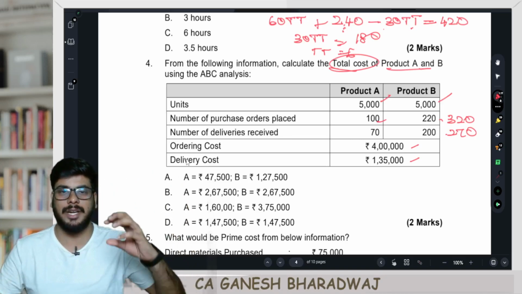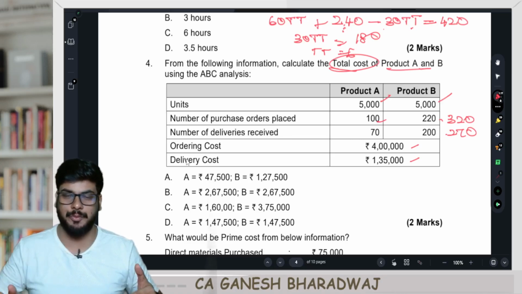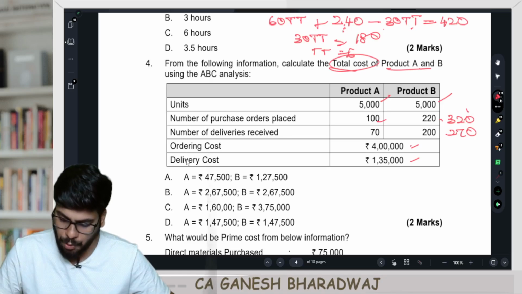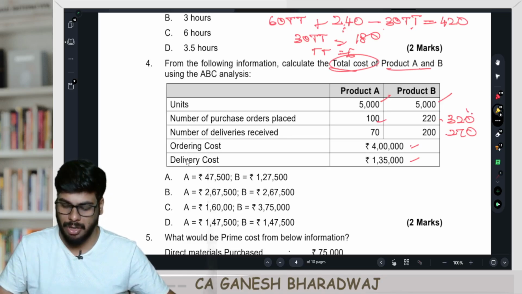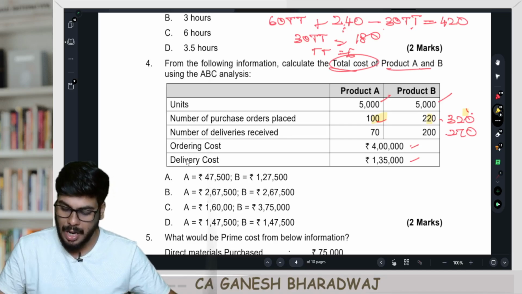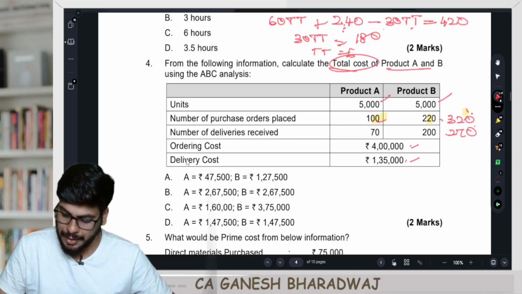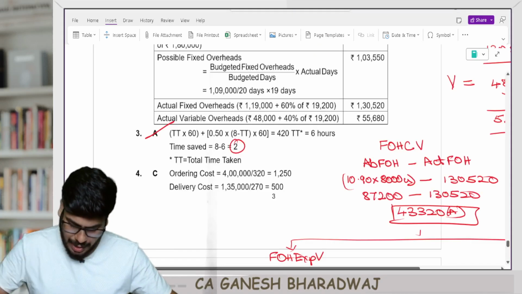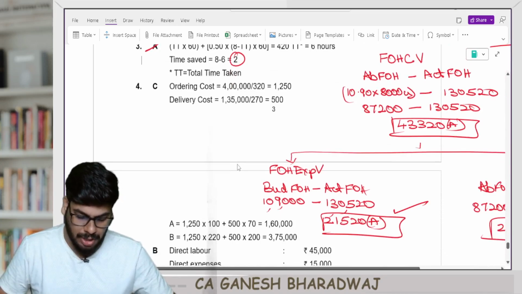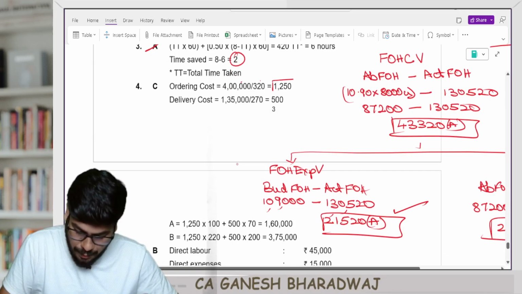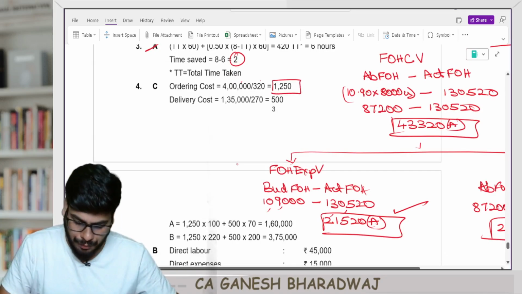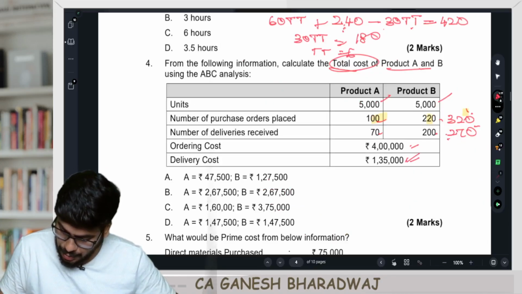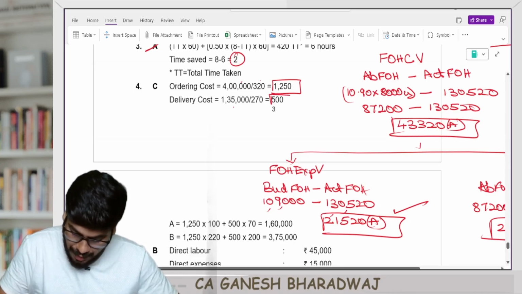So each of the two activity cost pools need to be apportioned using the respective cost drivers. So here it's going to be 4 lakh divided by 320. I will arrive at the cost driver rate, multiply it respectively with 100 and 220. Here 1,35,000 divided by 270. I'll arrive at the cost driver rate, multiply it by 70 and 200 respectively. Let's quickly do this. So the ordering cost is going to be 4 lakh divided by 320. So ordering cost per order is 1250. Similarly, delivery cost is 1,35,000 divided by 270. 135,000 divided by 270, you get 500, right?